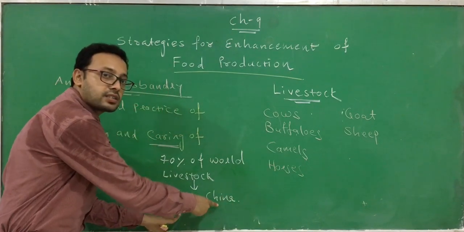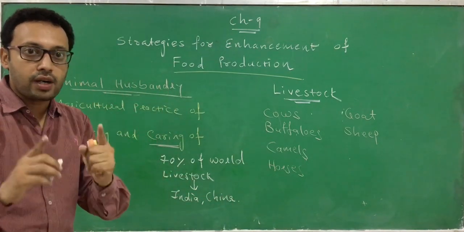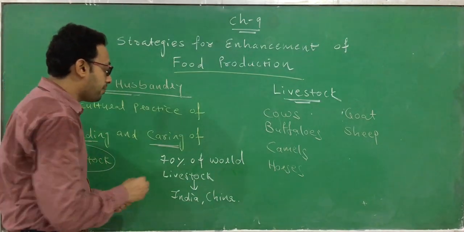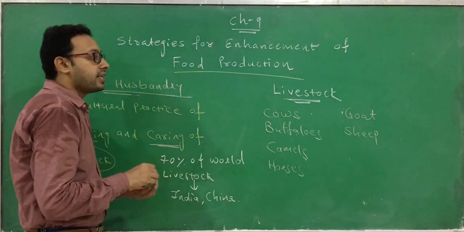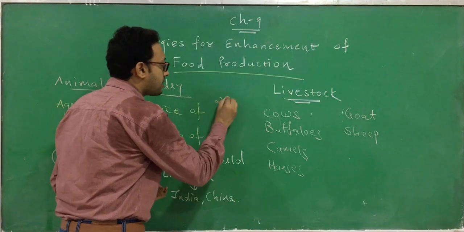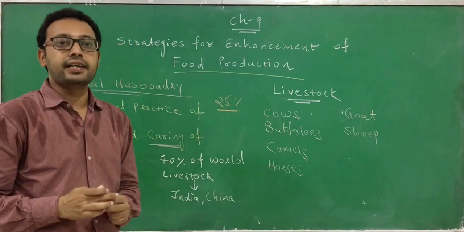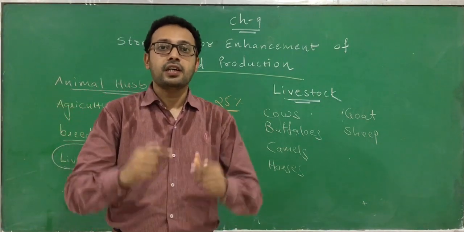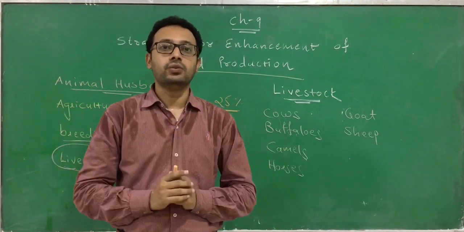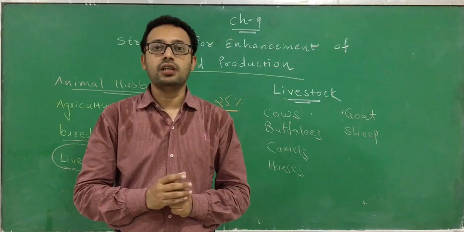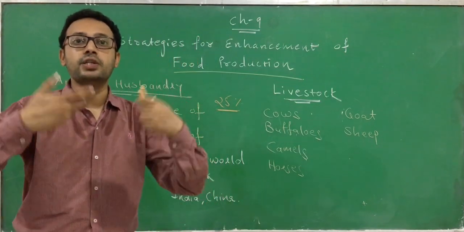These two countries have 70% of the world livestock. But when you compare the production, it is just 25%. They have just 25%. That indicates the per unit productivity is very low.